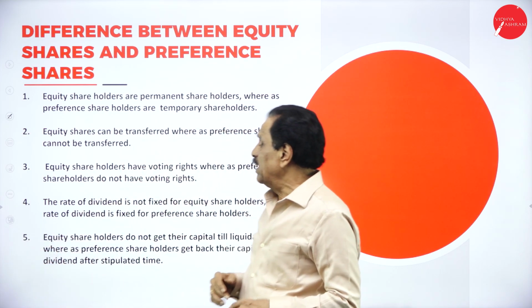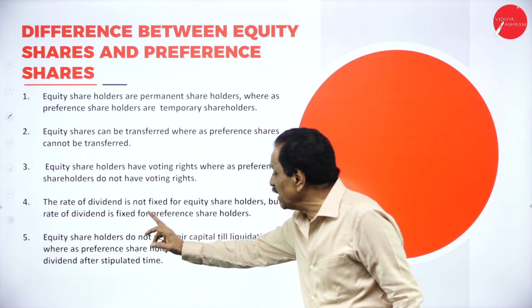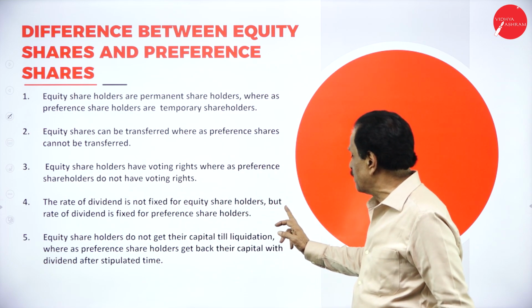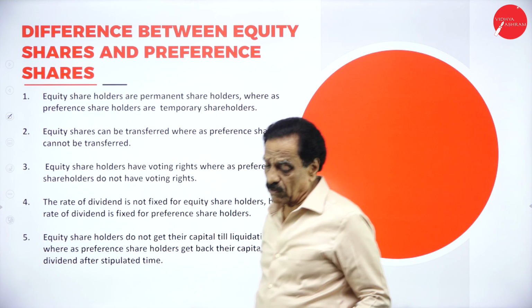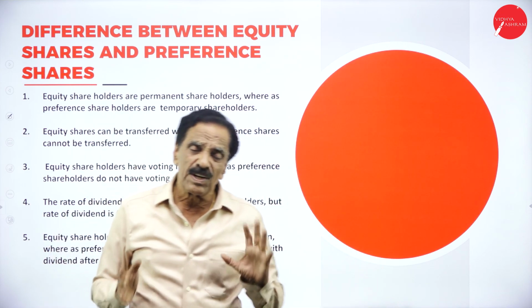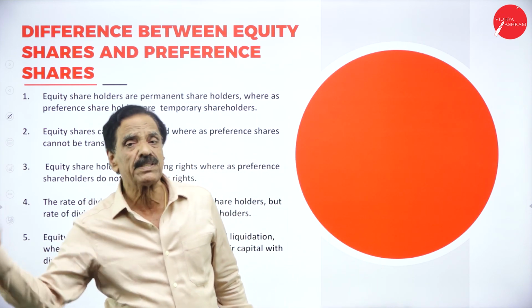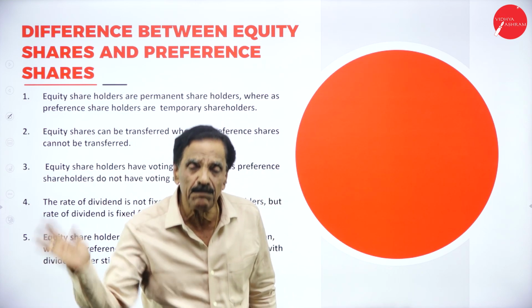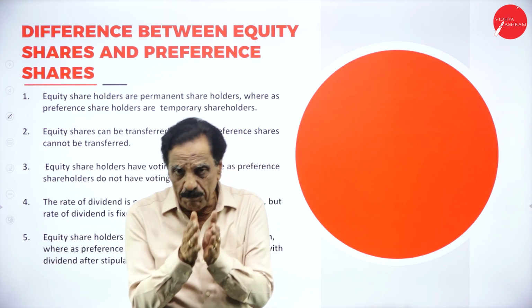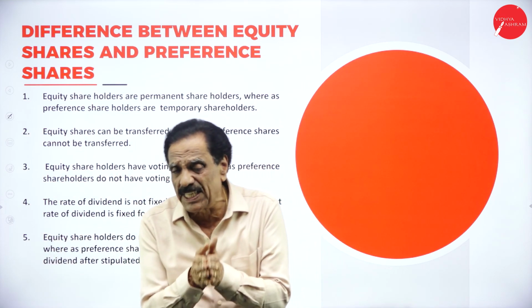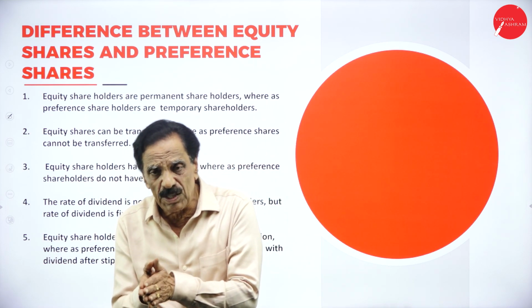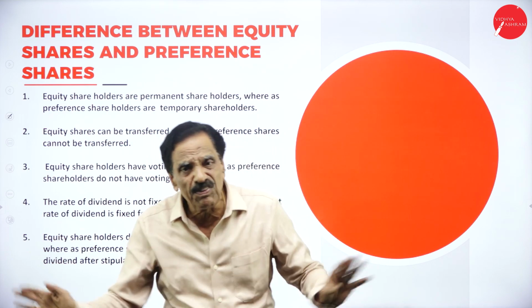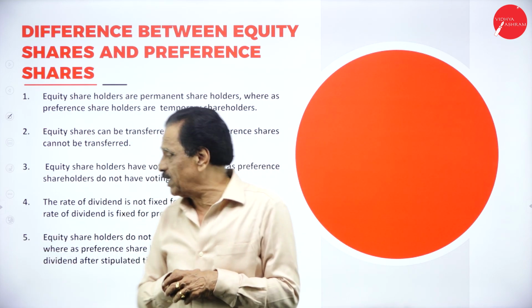Then number 4, the rate of dividend is not fixed for equity shareholder, but the rate of dividend is fixed for preference shareholder. Regarding the preference share, it may be 6% preference share, it may be 7% preference share. Means the percentage is nothing but rate of dividend. The rate of dividend is fixed for preference shareholder. The rate of dividend is not fixed for equity shareholder.